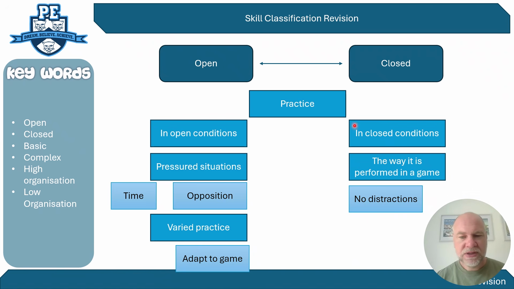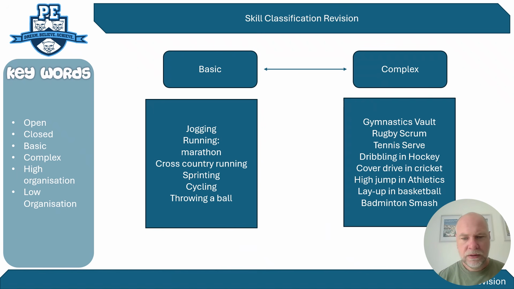And in closed conditions, really what you're trying to do is get the performance to be performed in the same way it would be in a competitive situation, where you're trying to get the replication. So it could be, like I say, the example of tennis serve, or it could be a penalty where the footballer is taking the penalty, not the goalkeeper, the penalty taker, and you're trying to repeat it over and over again. So you're ingraining how they perform it in the game, and you're trying to prevent any distractions. So you're limiting what distractions are around them, so they learn how to block them out for the games.